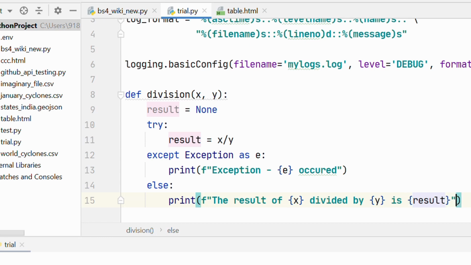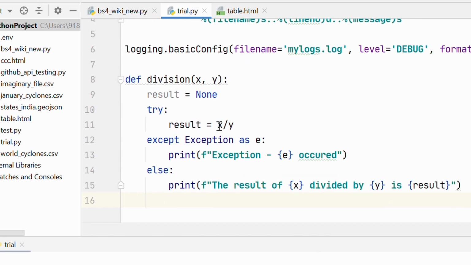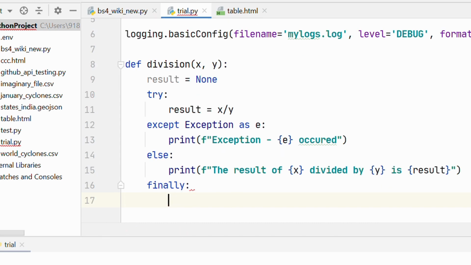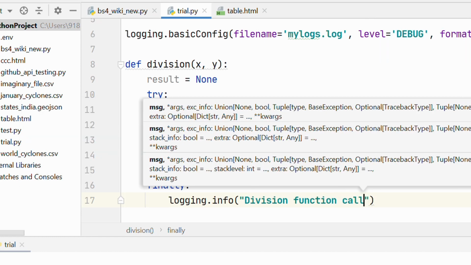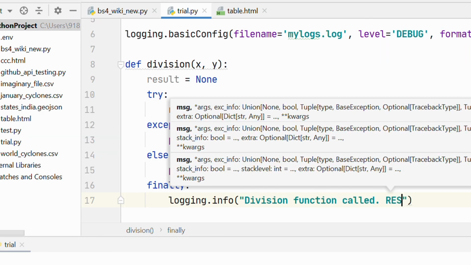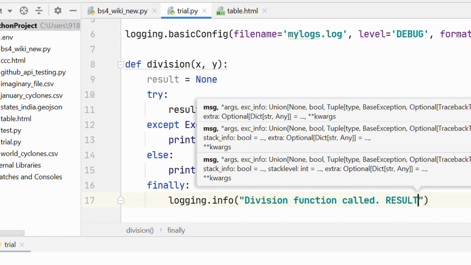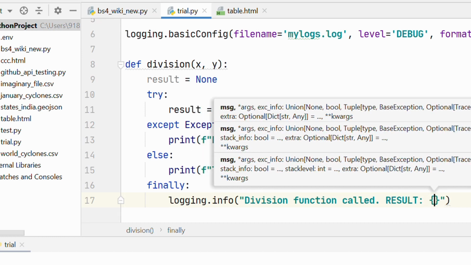All right, so this is only going to be executed when our x divided by y runs perfectly, and then I'm going to have a finally block where I log that this division function was called. So I can say logging.info, and I'm going to say division function called, result equal to. So we need to do something about the result.